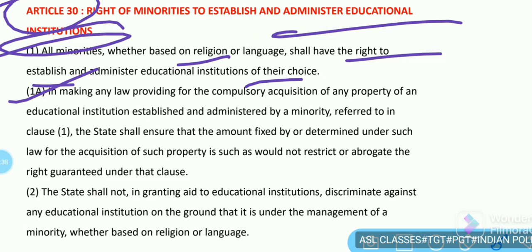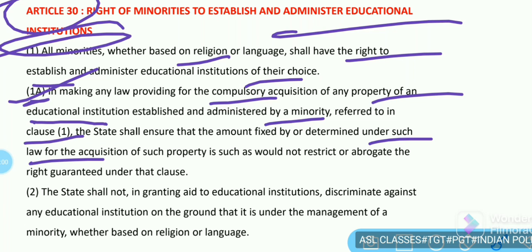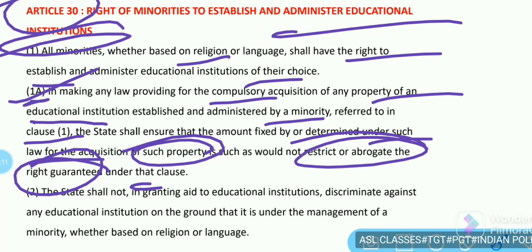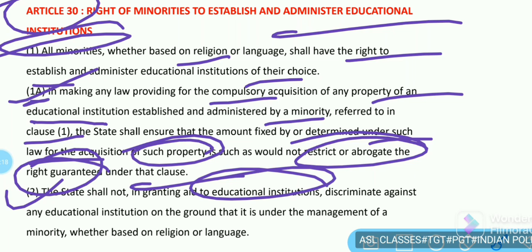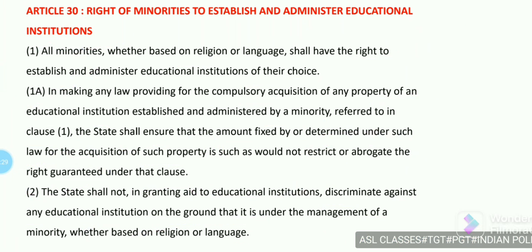Article 30, Clause 1A: In making any law providing for the compulsory acquisition of any property of an educational institution established and administered by a minority referred to in Clause 1, the state shall ensure that the amount fixed by or determined under such law for acquisition of such property would not restrict or abrogate the right granted under that clause. And clause 2 says that the state shall not, in granting aid to educational institutions, discriminate against any educational institution on the ground that it is under the management of a minority, whether based on religion or language.